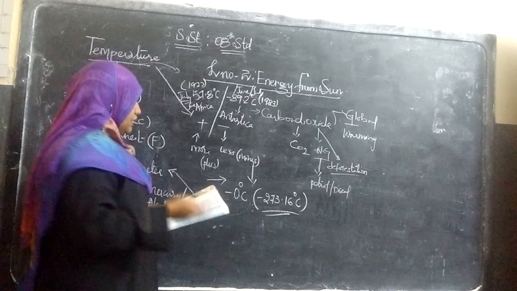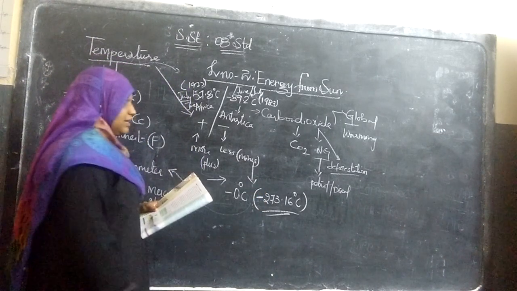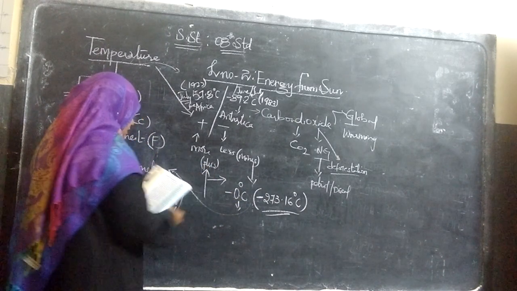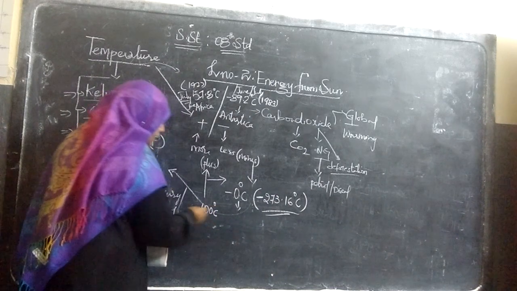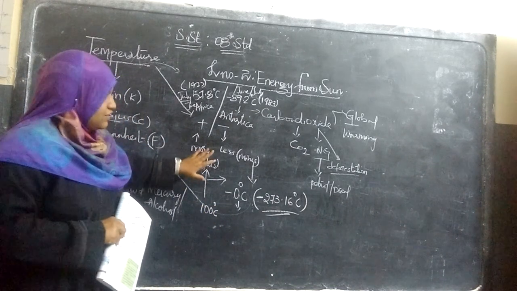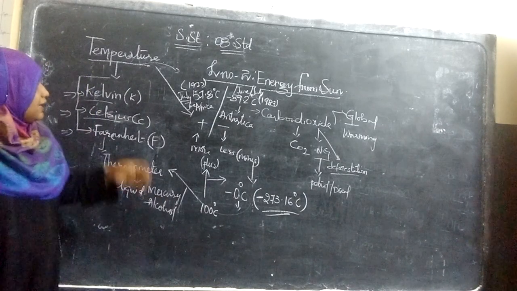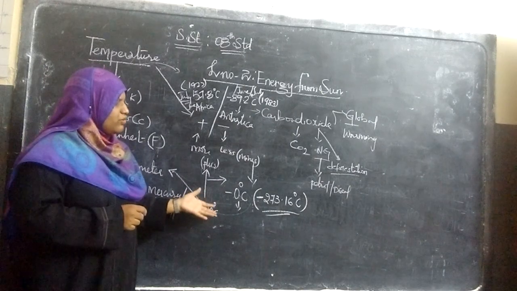And what it shows, this minus sign, means the temperature has reached below 0 degrees Celsius. And above 100, when it reaches up, it will be a plus temperature. So in this way the temperature of the atmosphere is measured and calculated, and through this we get to know it.